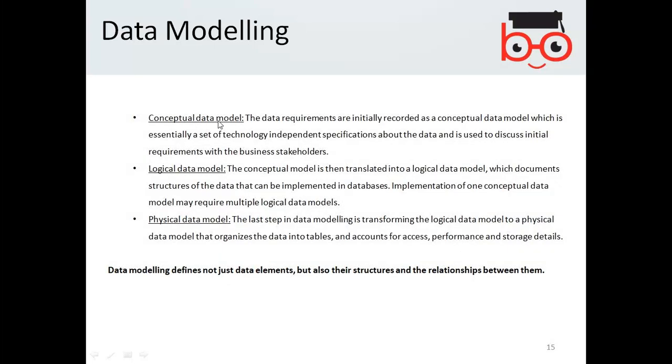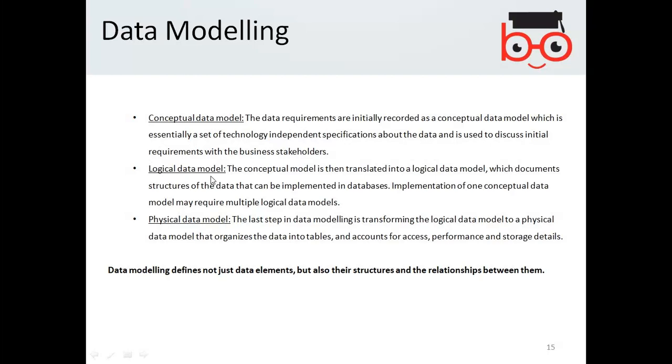The conceptual data model: the data requirements are initially recorded as a conceptual data model, which is essentially a set of technology independent specifications. So when you talk about the requirements, you do not talk about any technology. You are irrespective of the technology. The requirements are specified about the data and are used to discuss initial requirements with business stakeholders.